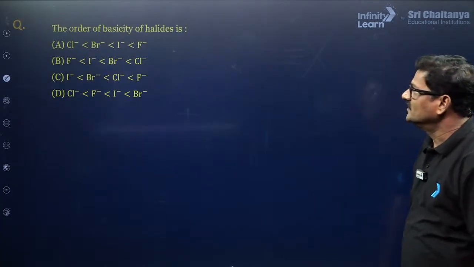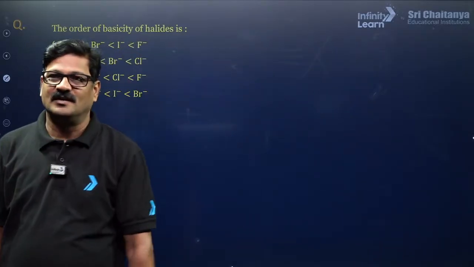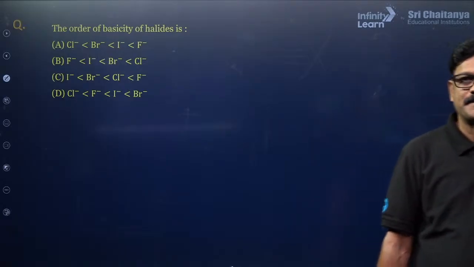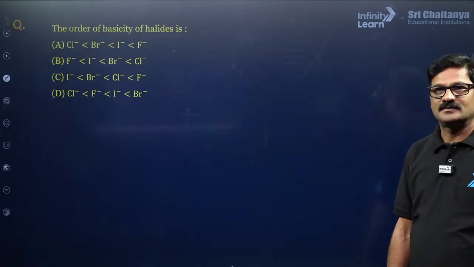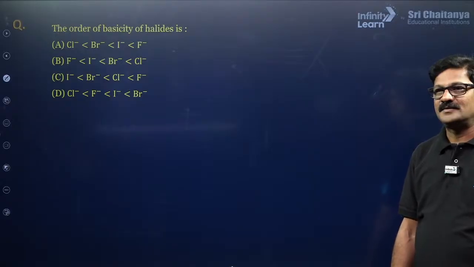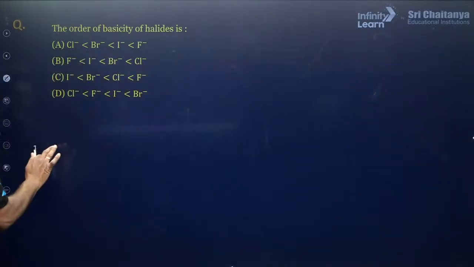Next question. The order of basicity of the halides. So, always use our fundamental laws.